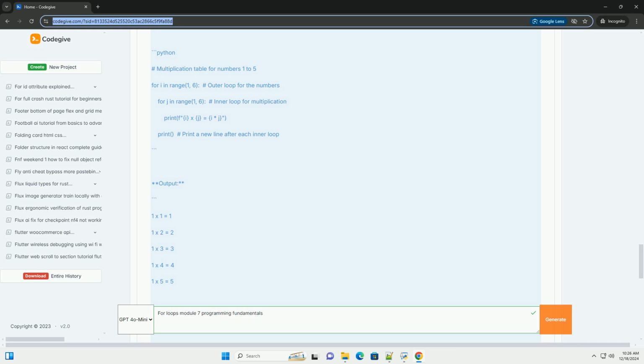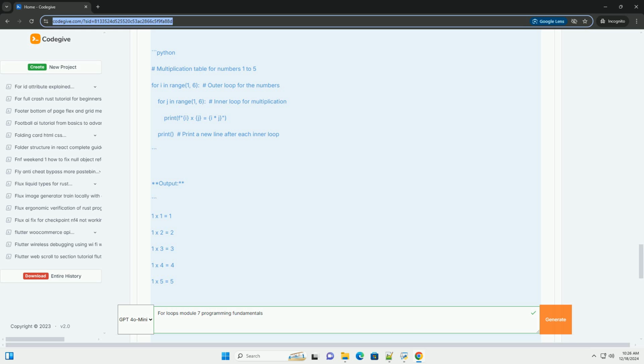1. Basic syntax of a for loop. The basic syntax of a for loop in Python is: for variable in iterable: code block to execute. Variable: a temporary variable that takes the value of each item in the iterable. Iterable: an object that can return its elements one at a time, like a list, tuple, string, etc.